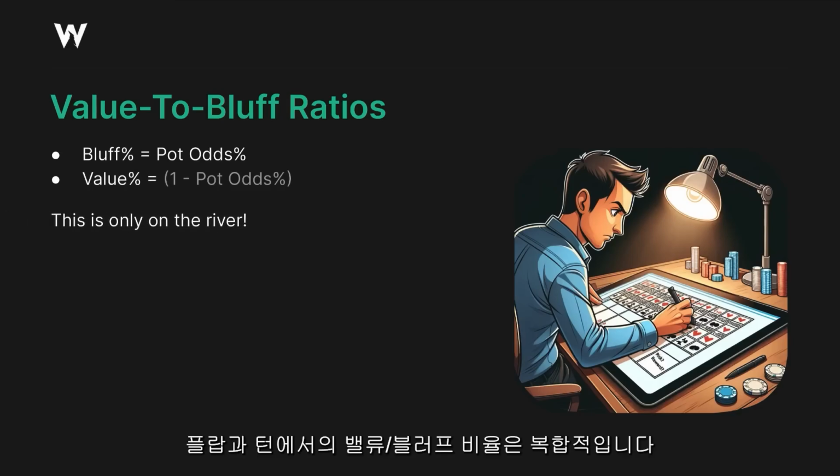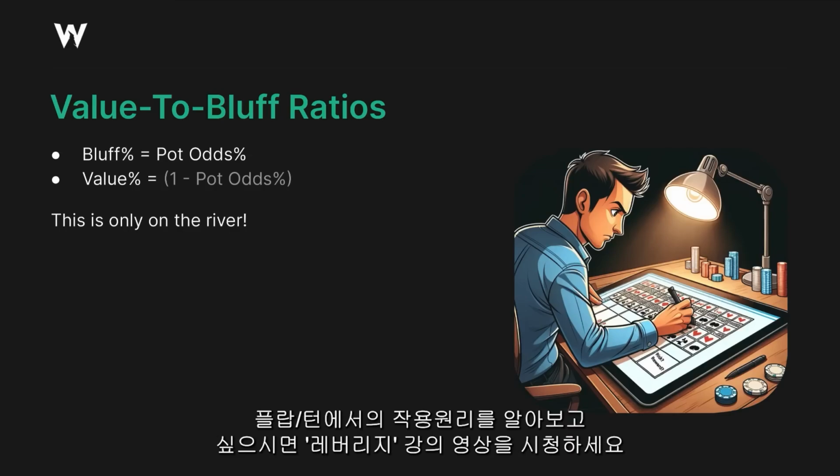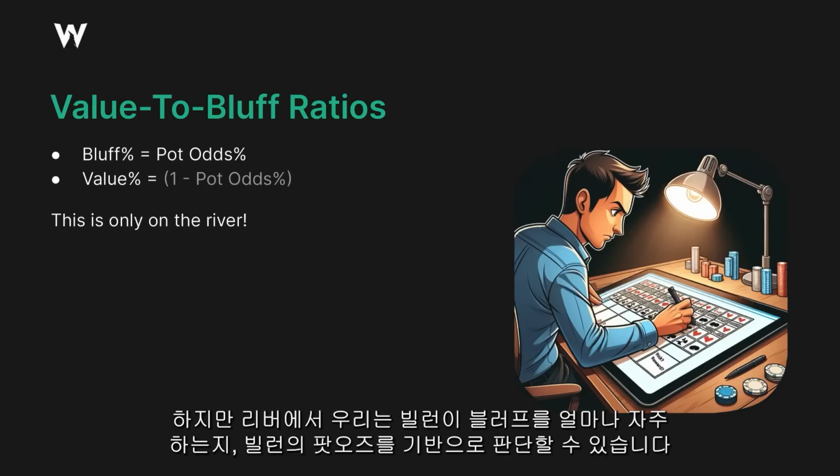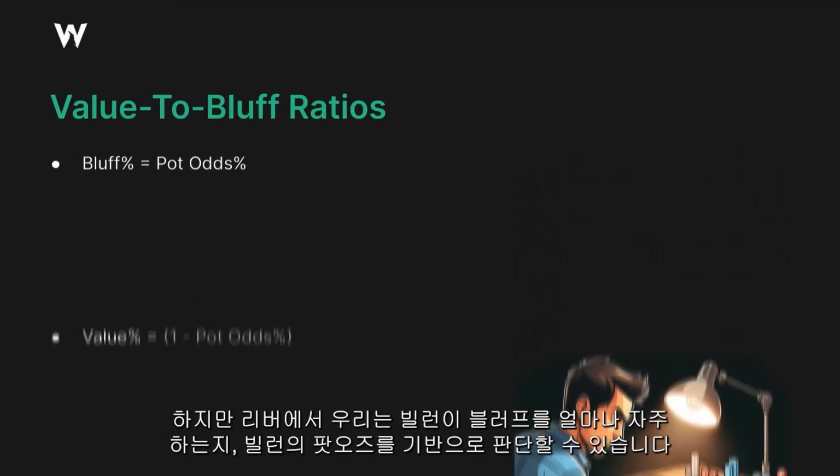On flop and turn, value to bluff ratios kind of compound. I have a whole other video about that called Leverage. Go check that out if you want to learn how this stuff works on earlier streets. But on the river anyway, we can pretty easily express, well, hey, they ought to be bluffing this often because here's the pot odds they're laying.